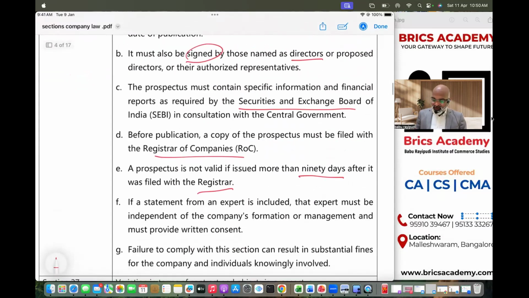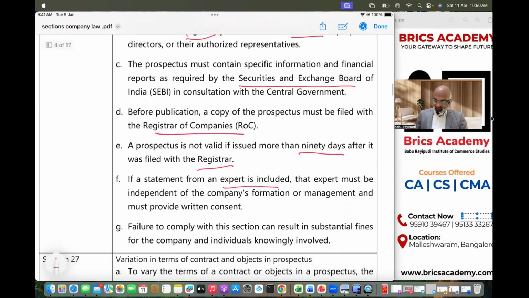Next, very important, if a statement of an expert is included. Generally what happens is you raise money for the sake of a particular project. So when you raise money for a particular project, an expert has to give consent for that, whether it is viable or not. An expert can be even a CA, or an engineer, whoever is an expert in that field. That means the prospectus should state very clearly the consent of the expert for the project for which the company is raising money. Next, failure to comply can result in substantial fines.